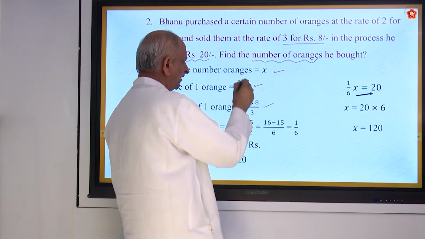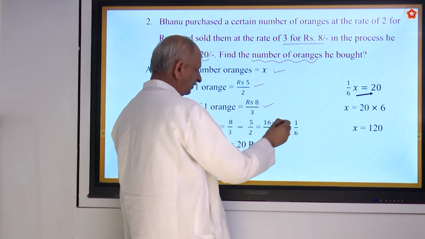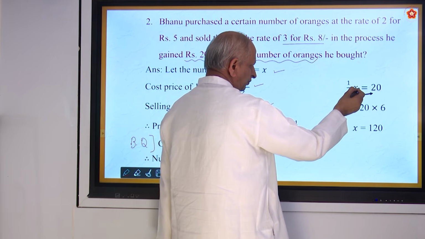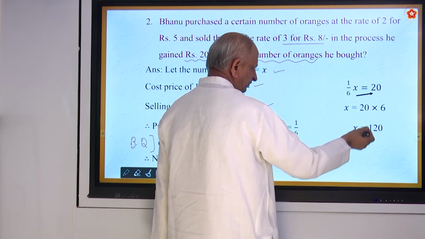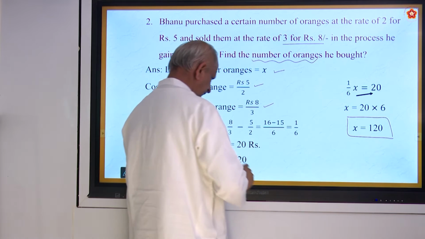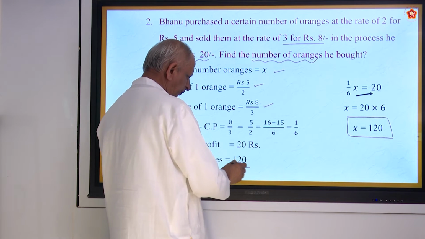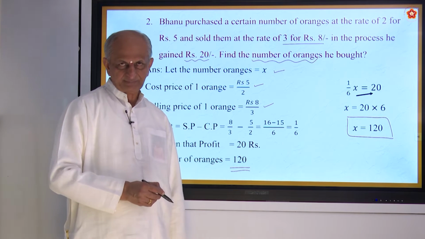So we have taken the number of oranges as x. So profit is 1 by 6th of x. 1 by 6th of x is equal to 20. x is equal to 20 into 6, that is 120. That is the number of oranges. So number of oranges is equal to, always underline the answer, 120.